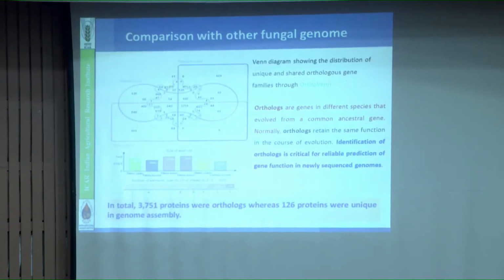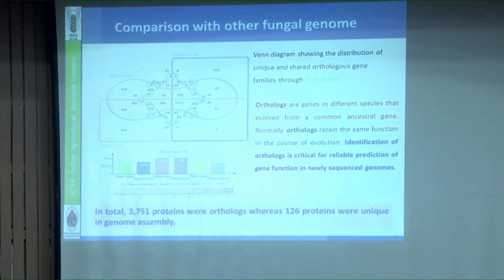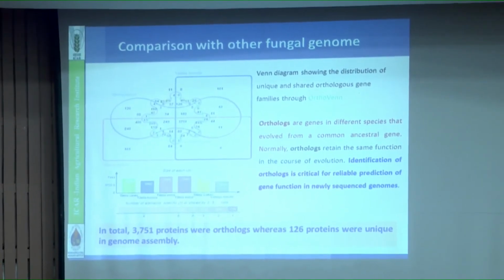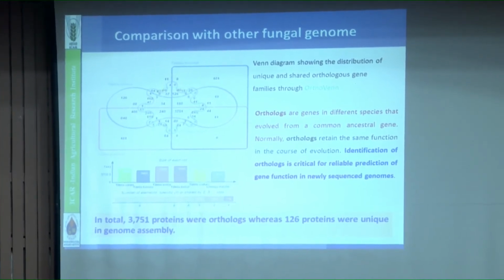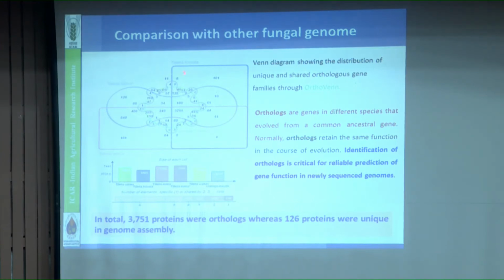Further, orthology we have done, comparing our genome to different basidiomycete fungus genomes. Here you see Tilletia indica with Astrologomedis, Tilletia caries or Tilletia horrida, and different fungi we took. Interestingly, here you see the orthologs, genes which are common in all the genomes. 3751 proteins were orthologs, whereas 126 proteins are unique in the Tilletia indica genome.